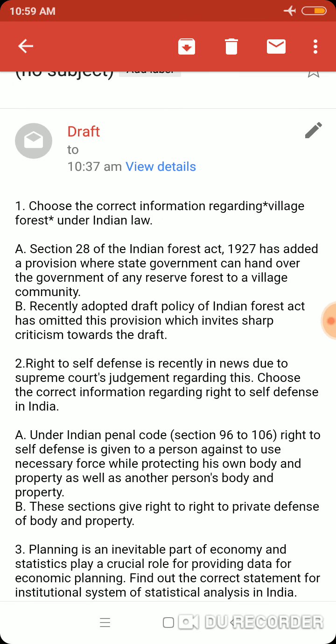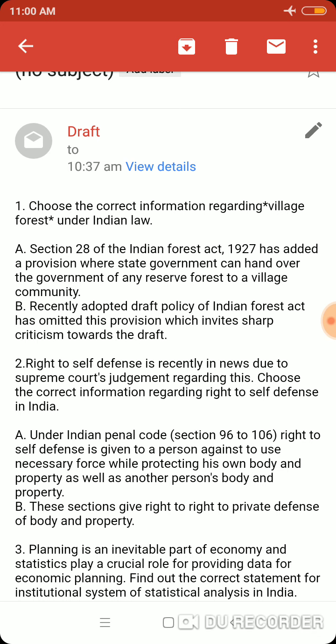Choose the correct information regarding village forest under Indian law. Recently, the Forest Rights Act has come into controversy. There are various reasons for the controversy. One is the Supreme Court judgment to evict various tribal communities from forest lands across many states. Second, the government has recently drafted a Forest Act amendment, which invites controversy.